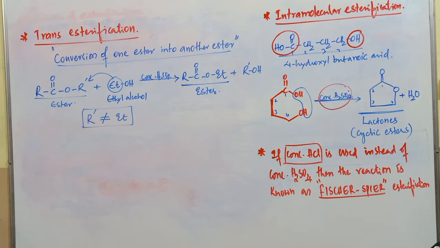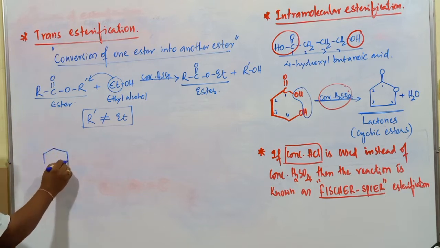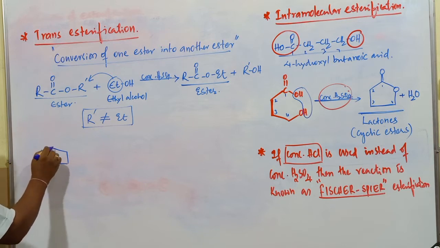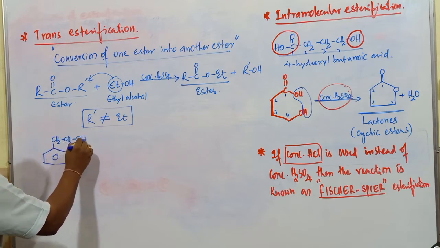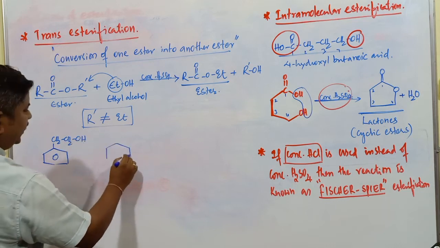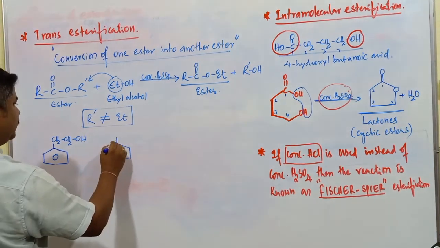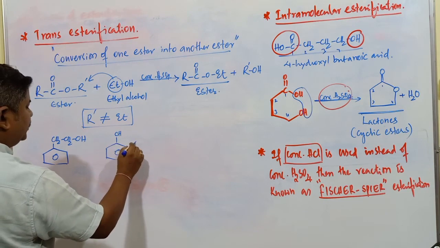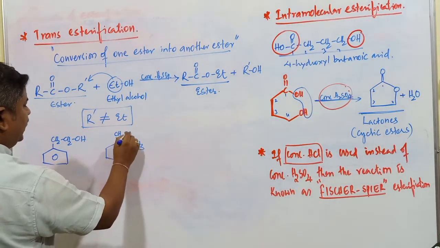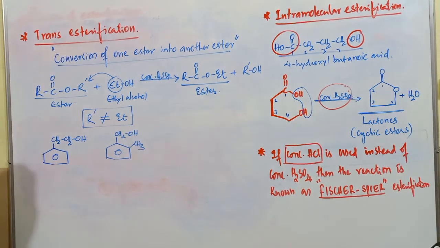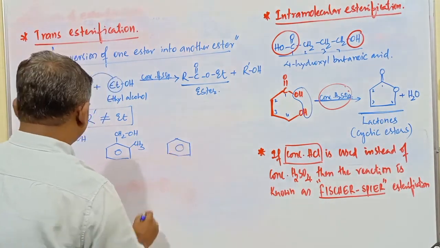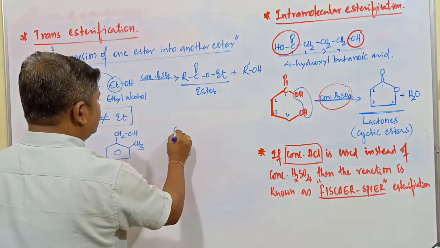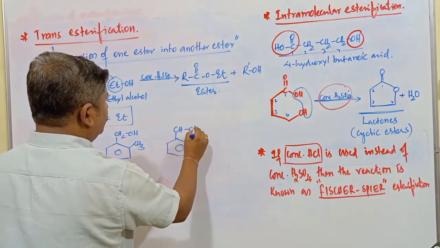If you go with some other examples, this is the compound with CH2CH2OH. Next example, this is CH3CH2OH. Another compound, this is CHOH.